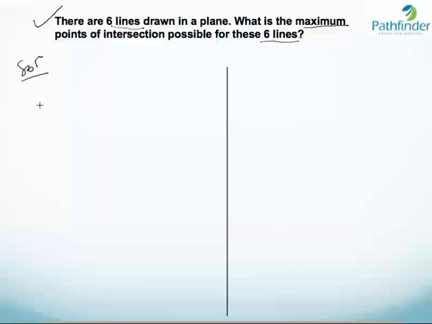Let us start with 2 lines. Suppose there are only 2 lines, let's say line A and line B. And you can see that the maximum number of points of intersection with 2 lines is only 1. And this point of intersection is marked out here.